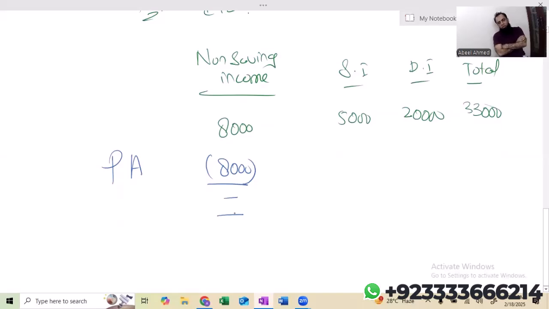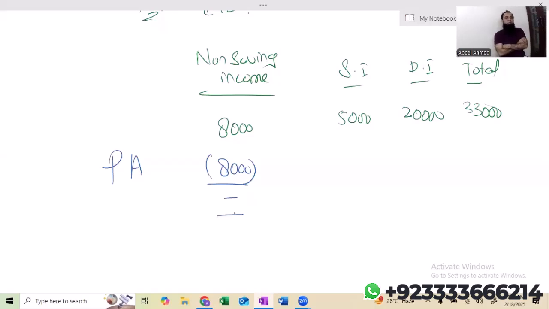The entire personal allowance is 12,570. Out of that, we have only used 8,000. Still, how much is left? 12,570 minus 8,000. We are still left with 4,570. Total personal allowance is 12,570. Out of that, we have used 8,000. But still, 4,570 is left.